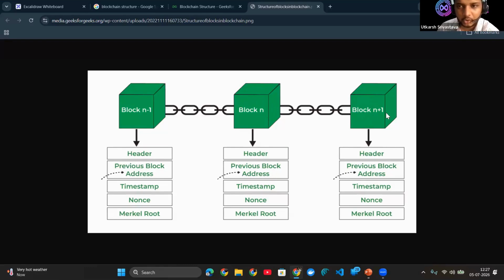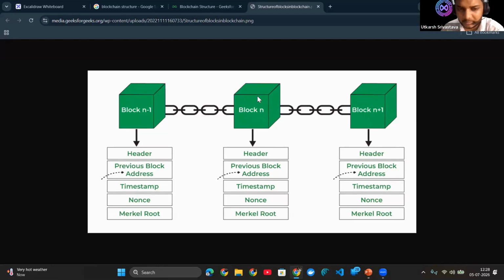There are only 3 blocks here, but imagine 4, 5, 6 more. As the chain continues, each connection breaks. So if someone tries to change a single transaction, every block after it becomes invalid.